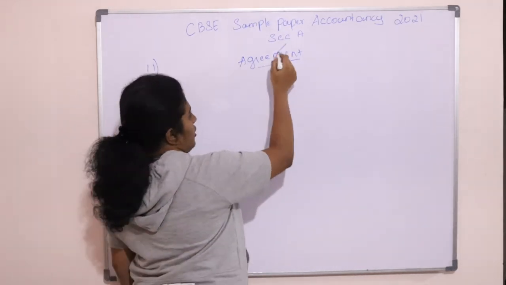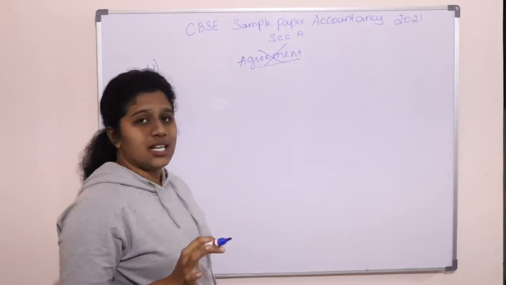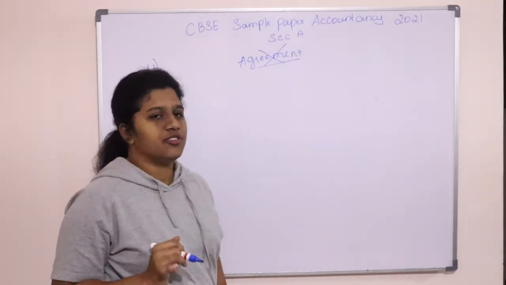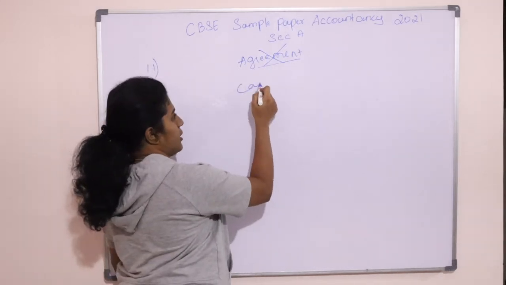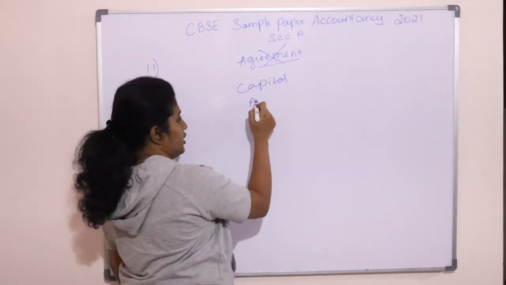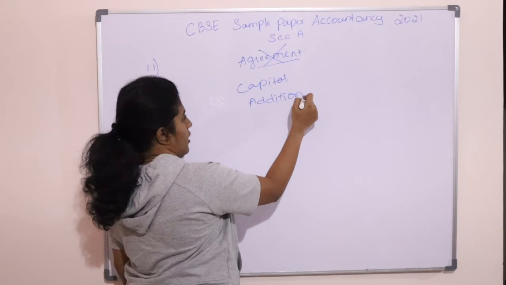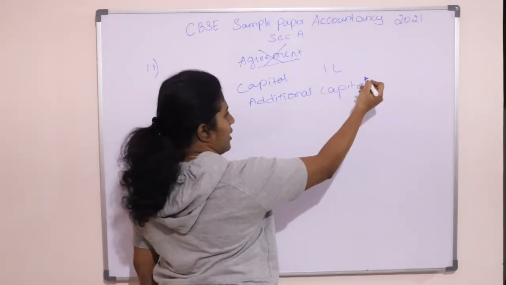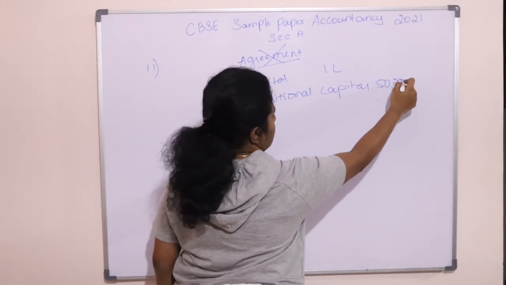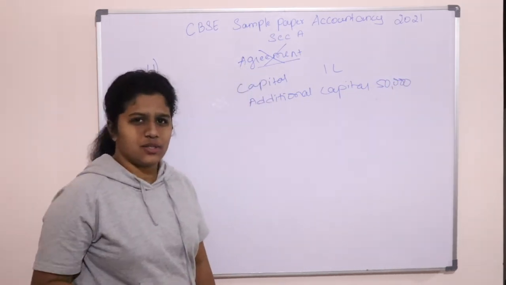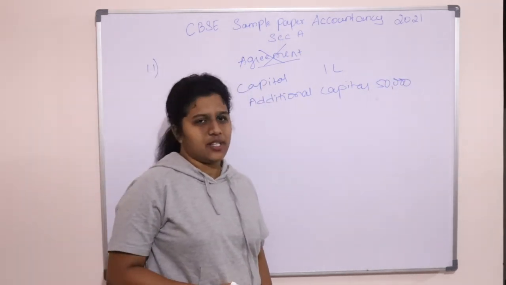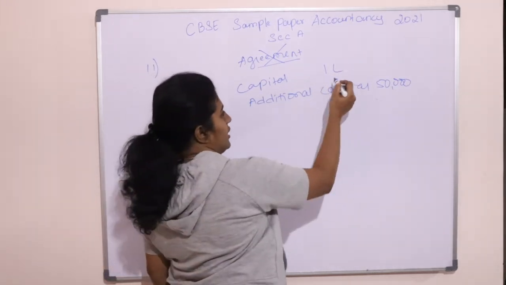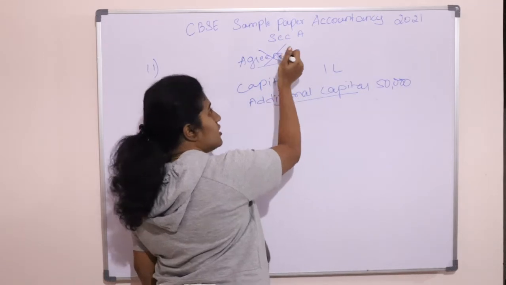Now if this agreement is not there, if they are continuing their partnership firm without agreement, if a partner is investing capital and he brings additional capital, excess capital, for example he gave 1 lakh and again he is giving 50,000. So this is additional capital in order to expand or for certain other business expenses. He is giving some extra investment. What will be the rate of interest on the additional capital if there is no agreement?